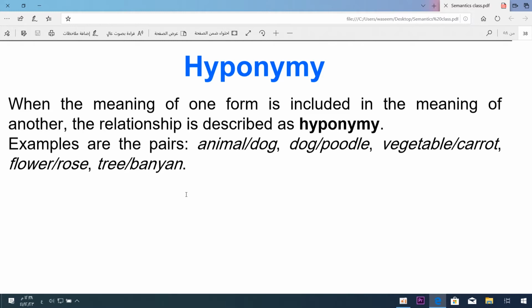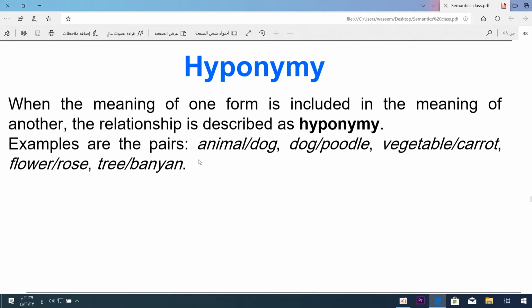Okay, hyponymy. Hyponymy means subordinate. We talk about items that are included in a larger item. When the meaning of one form is included in the meaning of another, the relationship is described as hyponymy. If you recall, I explained this in the first lecture today. I said this is really beneficial and useful to the field of education because it narrows students' thinking about a new item or vocabulary item.